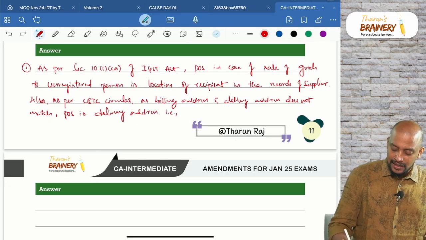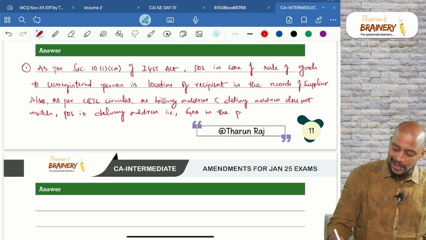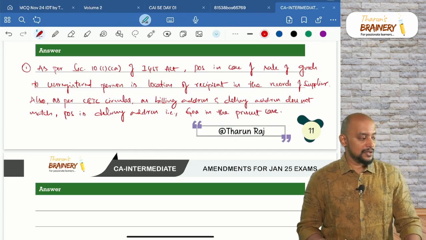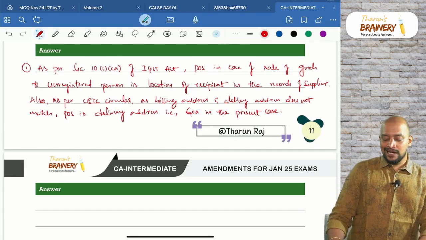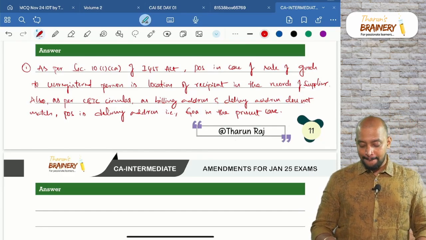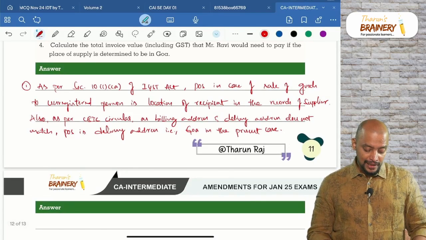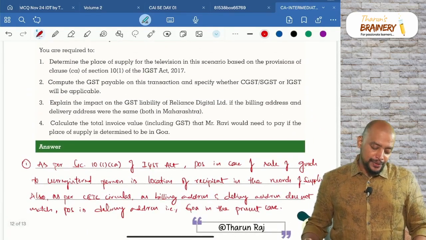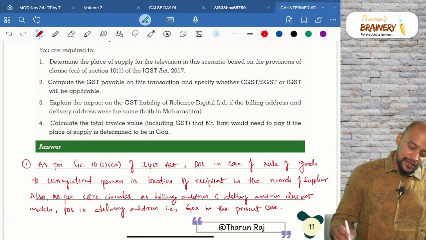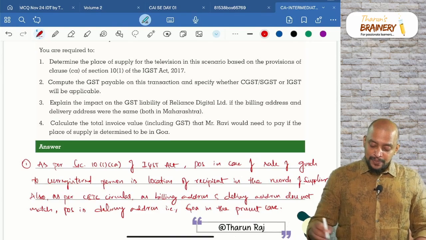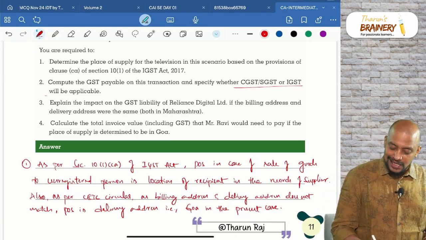That is Goa in the present case. So, Goa should be taken as the place of supply. Okay. Next, number 2, compute the GST payable on this transaction and specify whether CGST, SGST or IGST will be applicable.